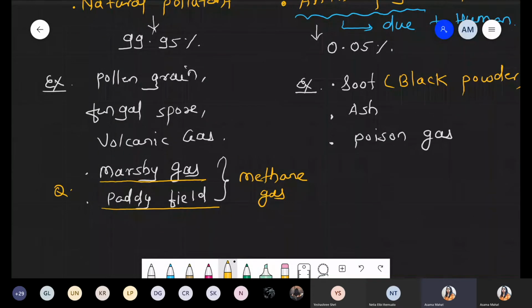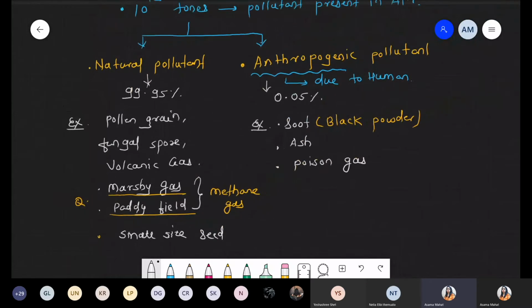One question from marshy gas. And another next example, there is a presence of small size seeds. Those are also present in the atmosphere. So these are some examples of the pollutants which are present in the air. And if I'm talking about the concentration, so 10 raised to 12 tons, and out of that, 99.95% are the natural pollutants which are present in the environment. Okay, so is this point clear?